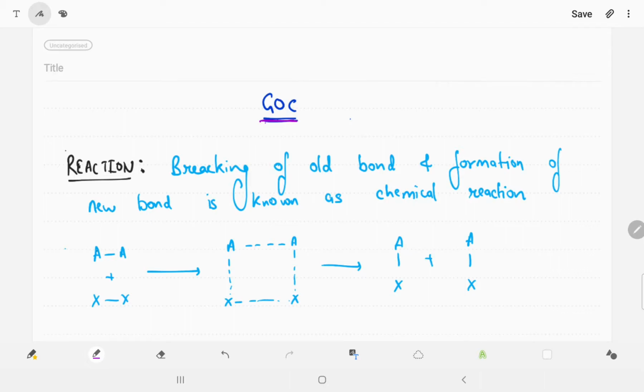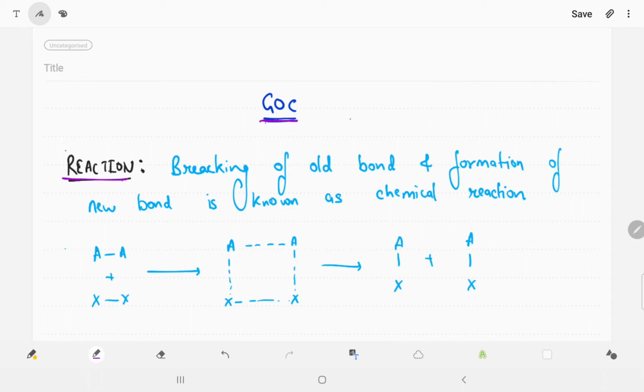Now guys, we start the GOC, general organic chemistry. It is a very important part of organic chemistry. Without this you cannot go with any part of organic chemistry. It is used in each and every part of organic chemistry. Now we start first of all with reactions.